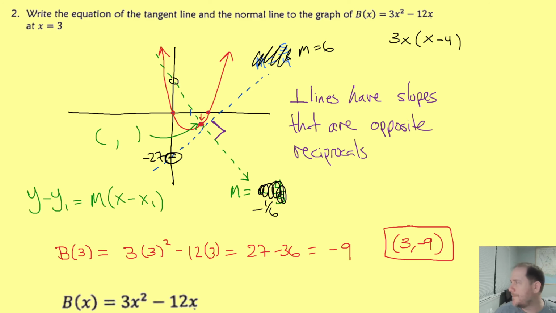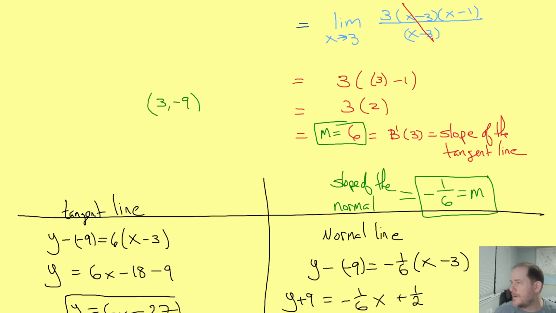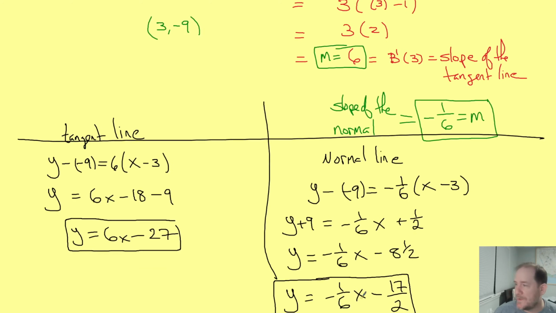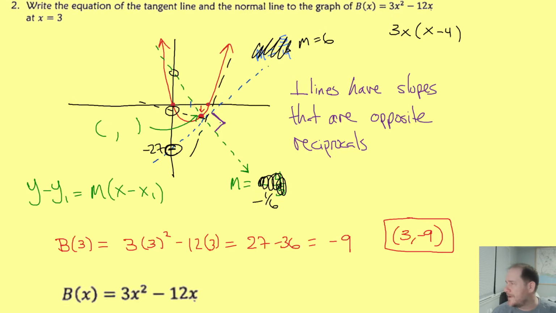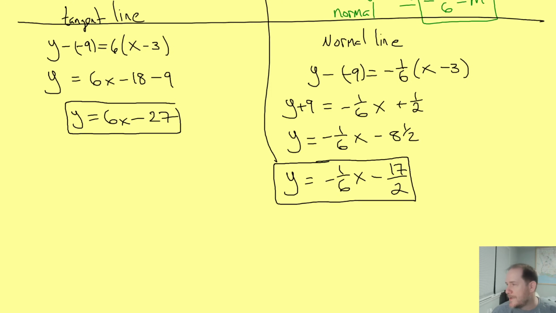So what did we get? Oh, we did not get a positive y-intercept. Okay, that's fine. That just is because my picture was not drawn very well. This tangent line should actually be much, much steeper, which means my normal line would be much, much shallower. And it does make sense that I could have a negative y-intercept. So I'm trusting my answer. I think I did great. And we're done. Here's the equation of my tangent line. Here's the equation of my normal. So there.